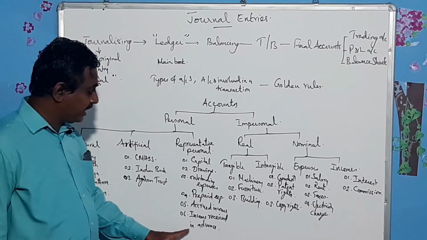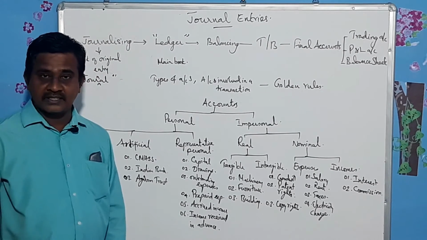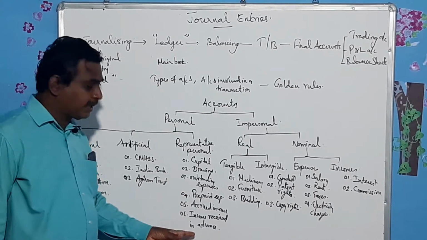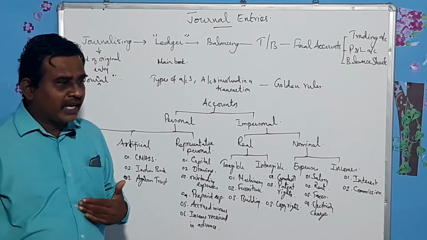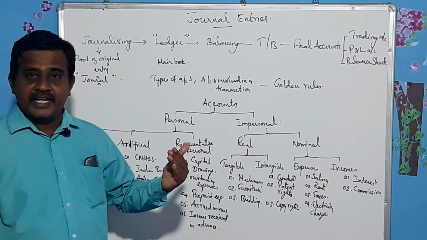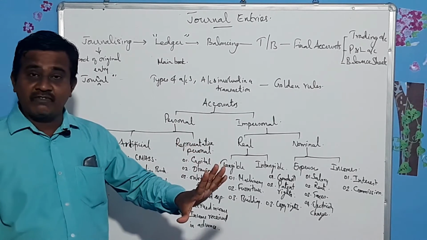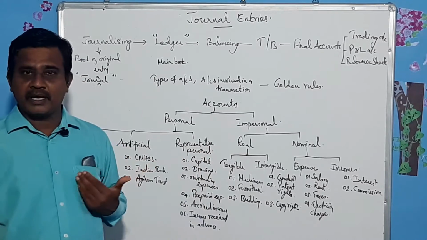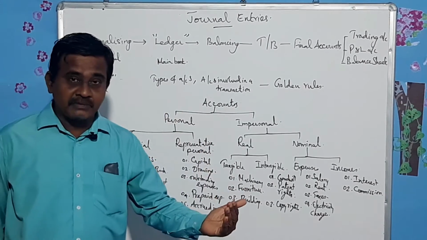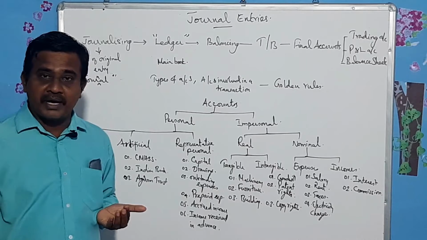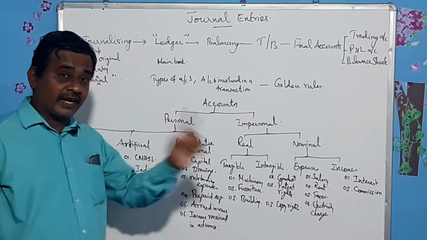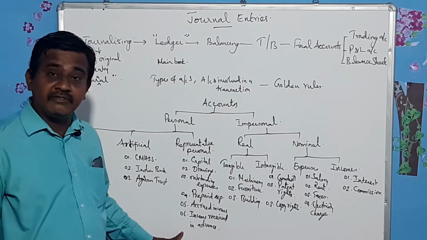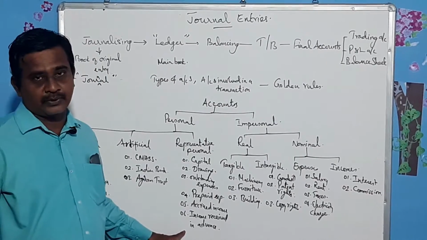And then income received in advance. In the same way, income received in advance means, for example, commission received in advance. We have agreed with him that a particular work will be done. For that, he has to give me commission. Before doing that work, if I receive money, that is called commission received in advance. Instead of writing his name, I write income received in advance account.